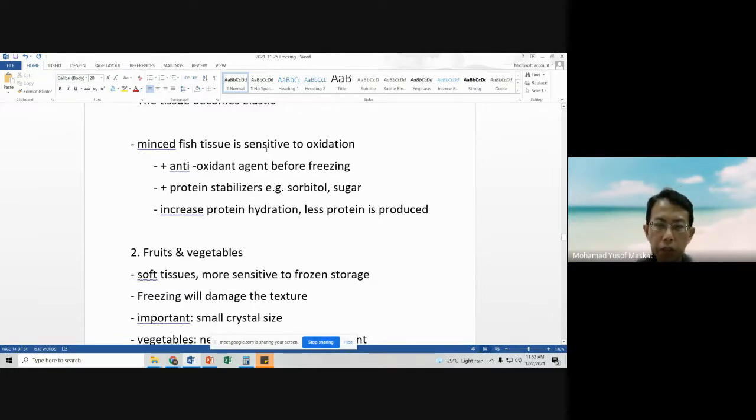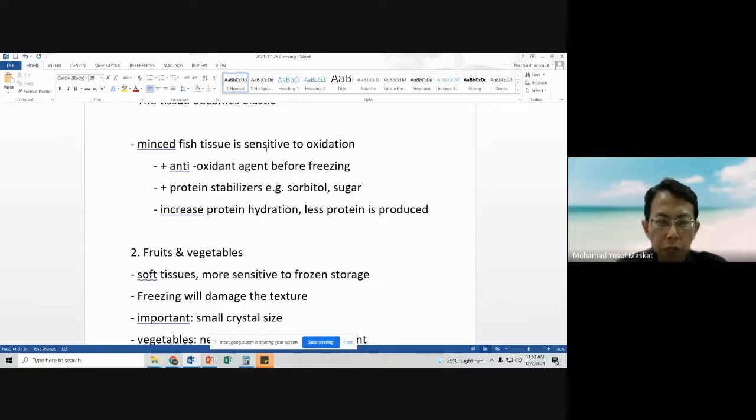Basically this is what we use to prepare fish balls, fish cakes, etc. We take the meat or the flesh of fish and mince it, then other ingredients such as sugar, salt and flavors are added, and it is formed into fish balls or fish cakes.